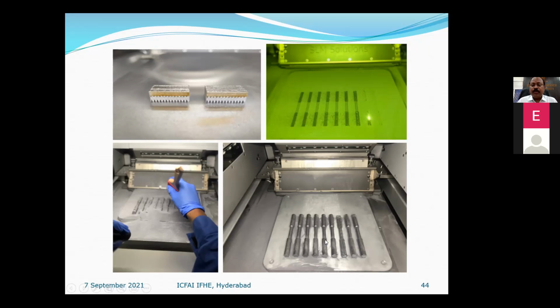To remove the parts from it, sometimes we need to go for wire cut, depending upon the material. For example, aluminum we can easily remove, whereas in the case of titanium, we have to go for wire cut EDM. These were produced for testing of strength, porosity, density, etc., for research purposes. So this is our SLM machine at our center.